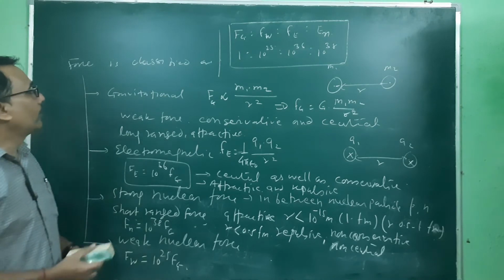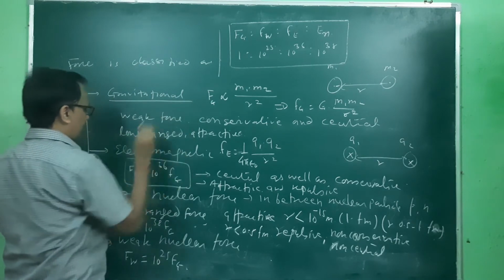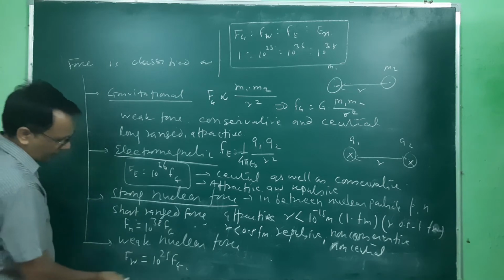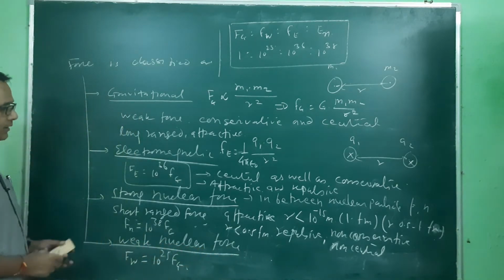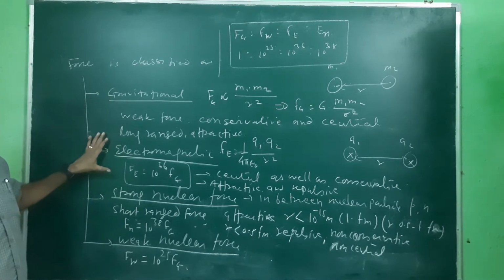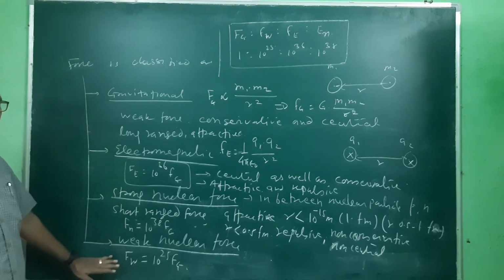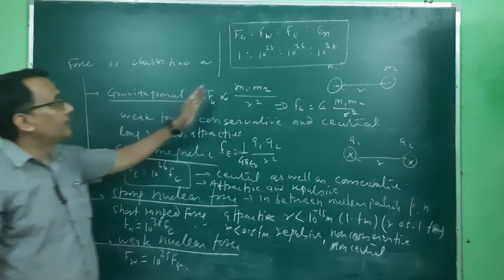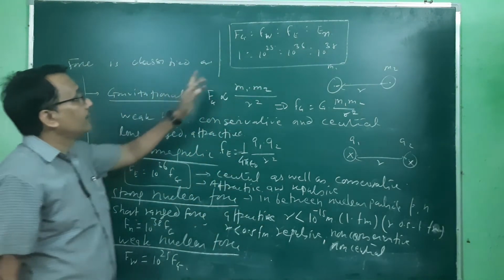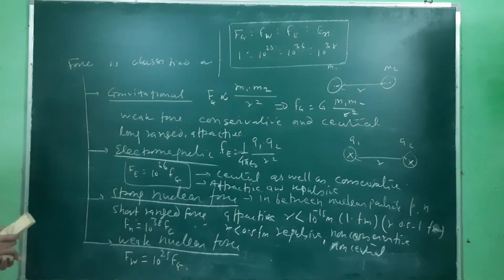So this is the overview of different types of force: conservative, non-conservative, as well as gravitational, electromagnetic or electrostatic force, strong nuclear force, and weak nuclear force. The nuclear forces are short range compared to the gravitational and electromagnetic forces, which are long range, central and conservative. The strong nuclear force is non-central and non-conservative. And this is the mutual comparison between different forces: Fg, then ratios 10 to the power 25, 36, and 38.